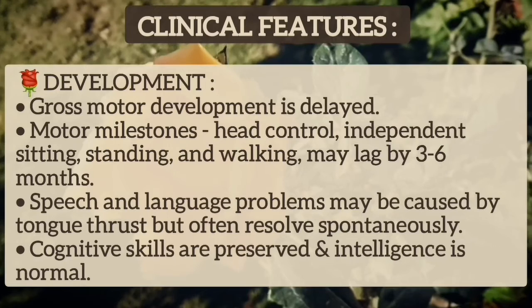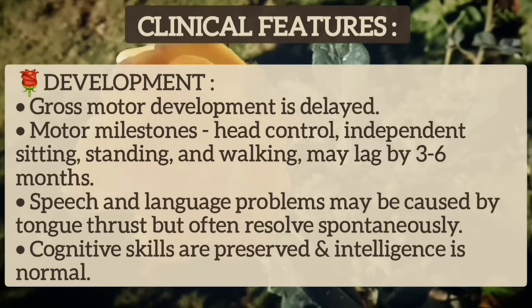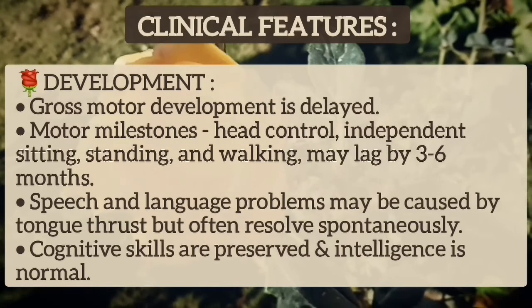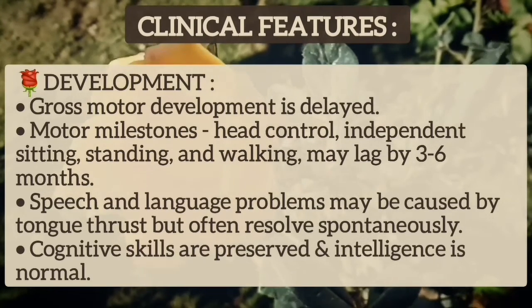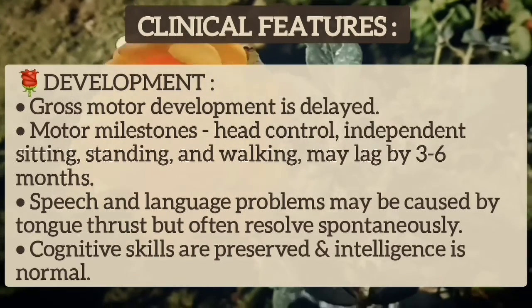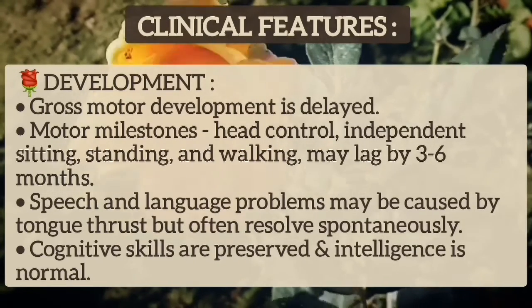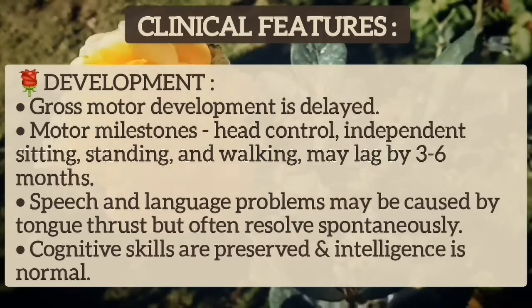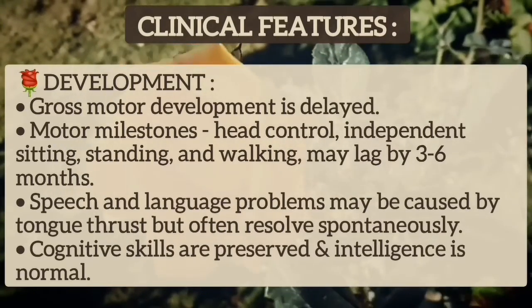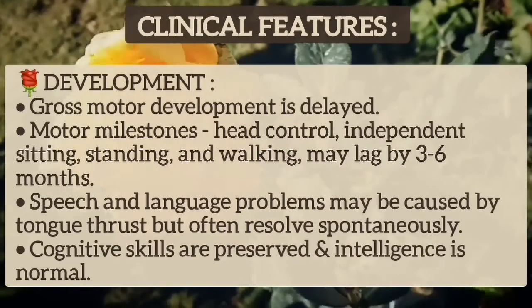In achondroplasia, gross motor development is delayed. Motor milestones, for example head control, independent sitting, standing and walking, may lag by 3 to 6 months. Speech and language problems may be caused by tongue thrust, but this often resolves spontaneously. Cognitive skills are preserved and intelligence is normal in achondroplasia.